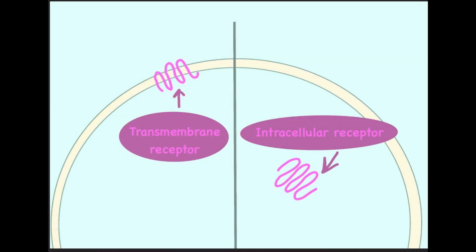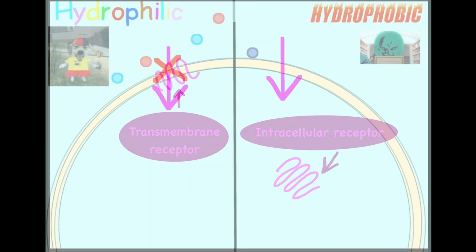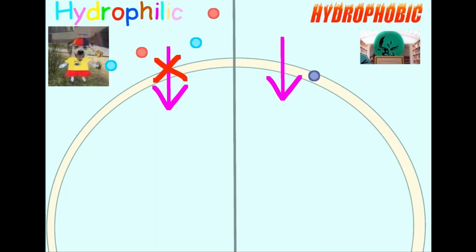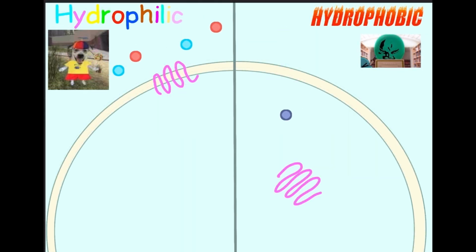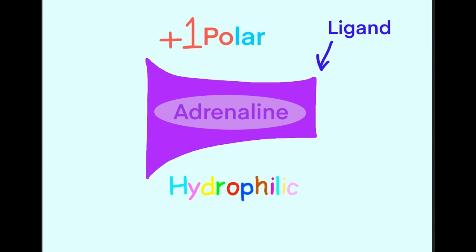to life-threatening situations. You may already know that cell signals, or ligands, bind to receptors. Hydrophobic nonpolar molecules are smaller and can pass through the hydrophobic lipid tails of the plasma membrane. On the other hand, hydrophilic polar molecules are larger and unable to pass through the plasma membrane. Thus, ligand receptors of hydrophobic molecules are on the inside of cells, and receptors for hydrophilic molecules are on the outside of cells. Adrenaline is a hydrophilic polar ligand.